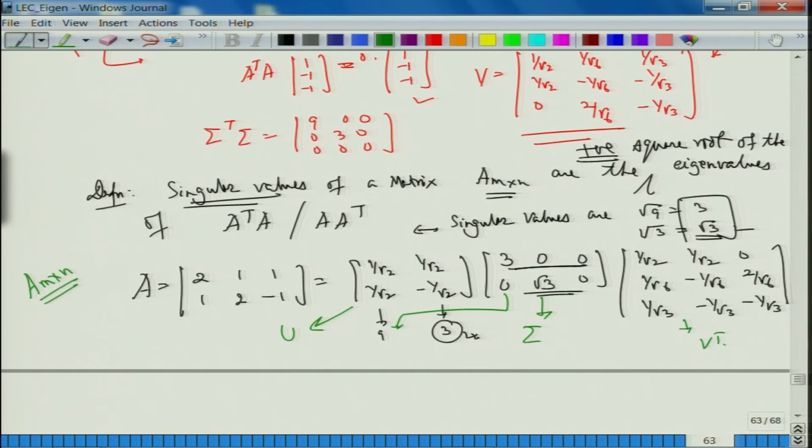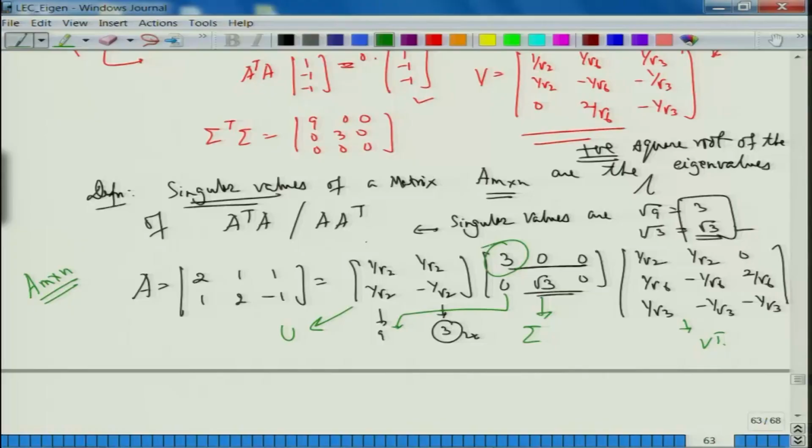All right, m could be very large as compared to n or vice versa, whatever it is. So what we are interested in is trying to understand the largest eigenvalue in some sense. All right, so you would like to say which is the one that is more crucial, which is the more important direction that I want to go to. So here this 3 comes from this part, and it also comes from this part. Is that okay? So these are the 2 parts in which I need to play around.